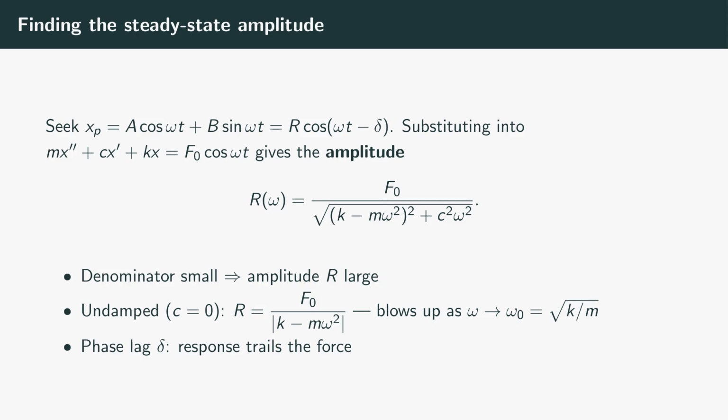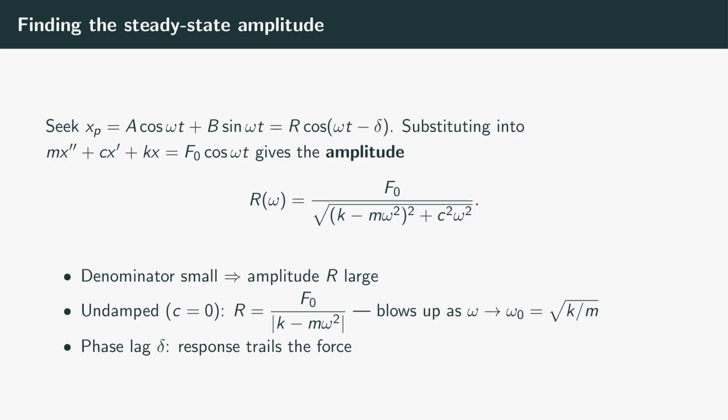Let's actually find the steady state. Since the forcing is a cosine, we guess a particular solution that is a cosine plus a sine at the same frequency by the method of undetermined coefficients. Equivalently, we write it as a single cosine with amplitude R and a phase lag δ. Substituting into the equation and matching coefficients gives the steady state amplitude R(ω) = F₀ divided by the square root of the quantity (k − mω²)² + c²ω².